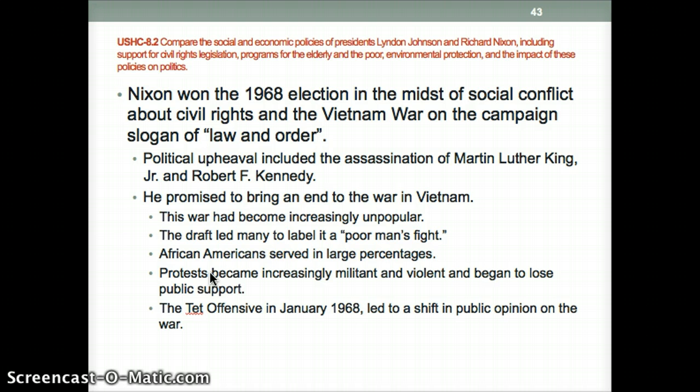Nixon won the 1968 election, in the midst of social conflict about civil rights and the Vietnam War. Remember, there were lots of protest movements during the Vietnam War, and some of that political upheaval included the assassinations of Martin Luther King Jr. and Robert F. Kennedy during 1968. Nixon promised to bring an end to the war in Vietnam because the war had become increasingly unpopular. There was a draft that was really unfair towards poor people. African Americans served in large percentages. Protests became increasingly militant and violent and began to lose public support. And then the Tet Offensive happened in January 1968, which is going to lead to a shift in public opinion against the war.